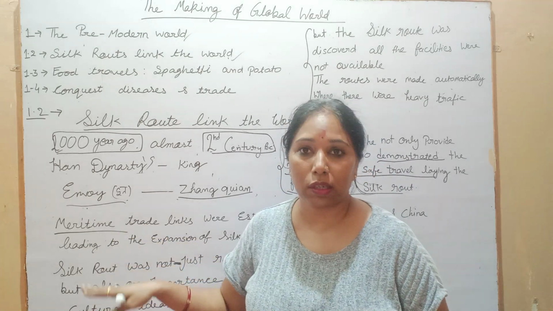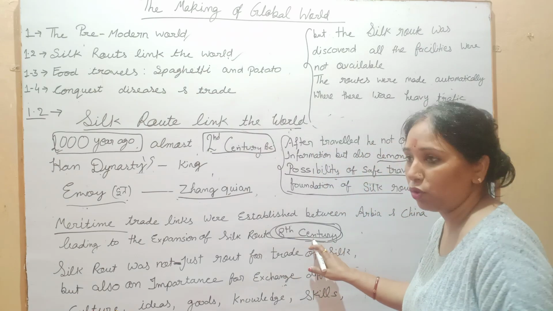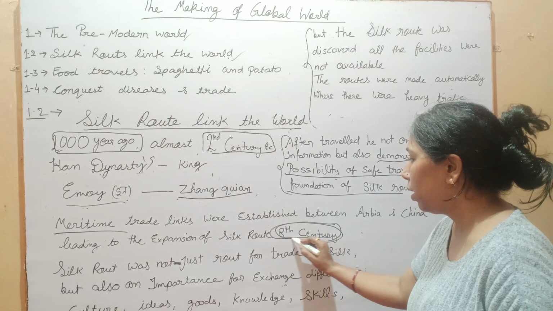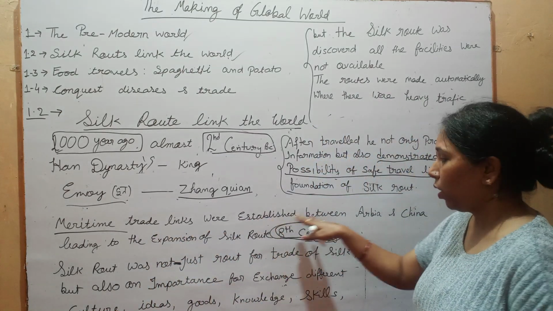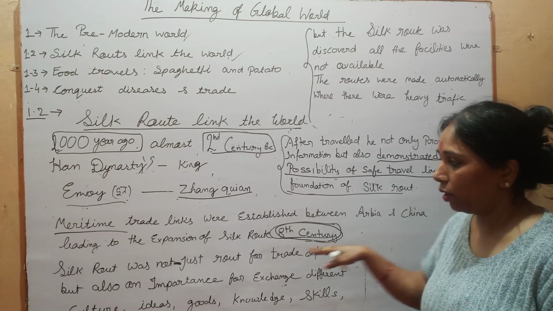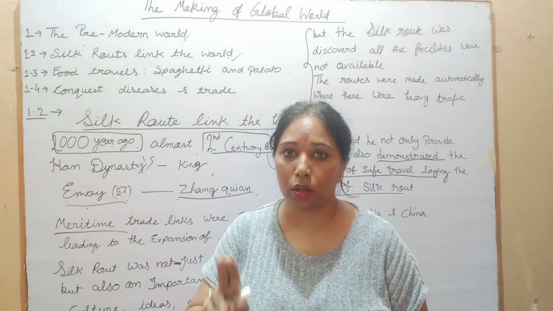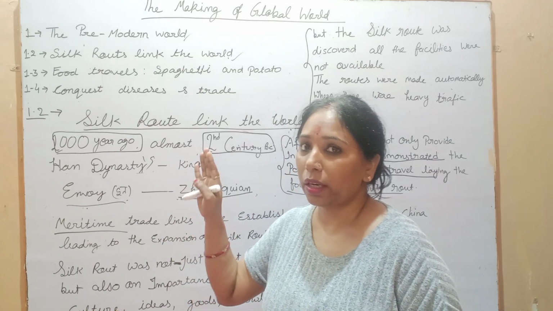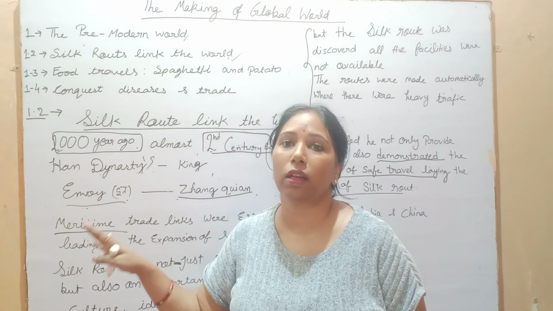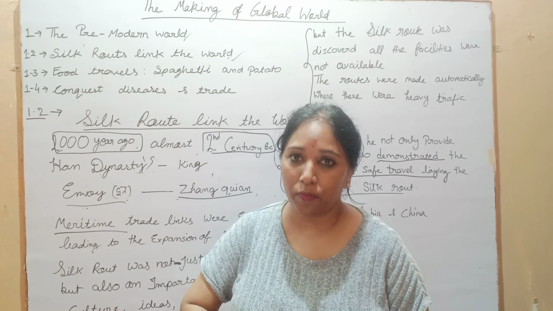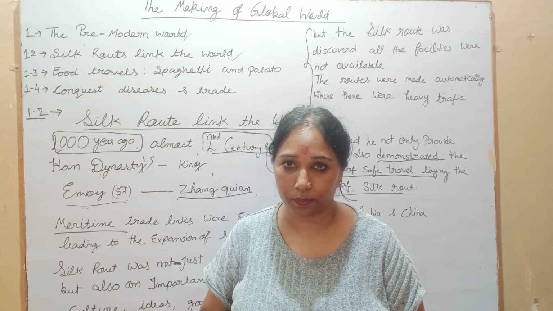And when we talk about a sea route, the sea route was found in the 8th century. Okay, the sea route was found in the 8th century. Maritime trade links were established between Arabia and China, leading to the expansion of the Silk Route. So there were two Silk Routes in trend at that time. Historians have found several Silk Routes for trade between China, between Asia to Europe and Southeast Africa.